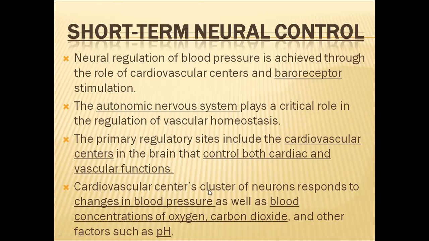They have many neurons in the form of clusters. The clusters of neurons respond to changes in blood pressure, oxygen level, carbon dioxide levels, and pH changes.